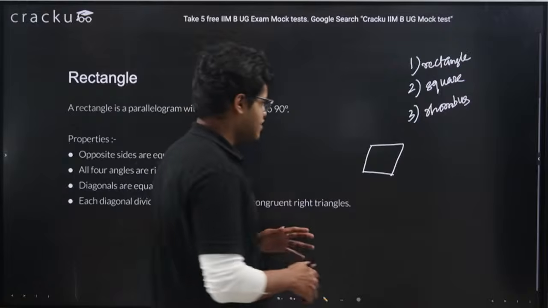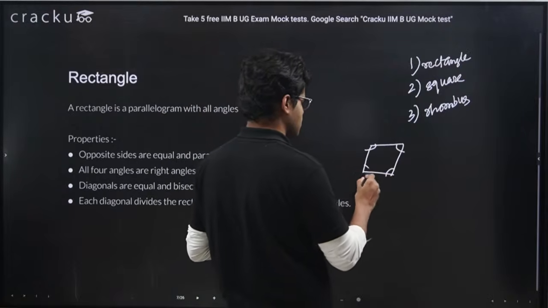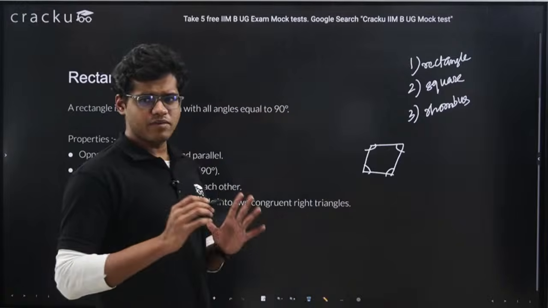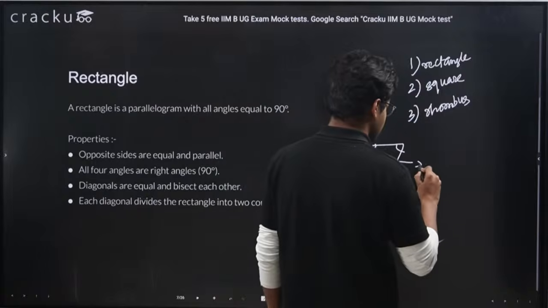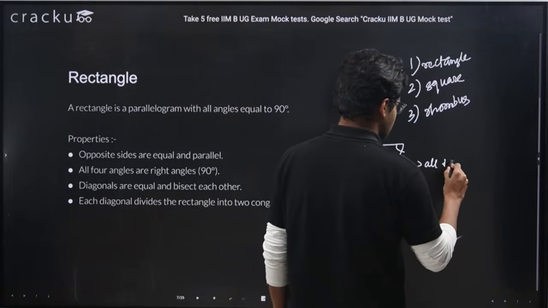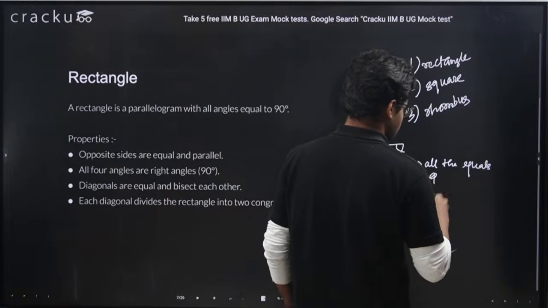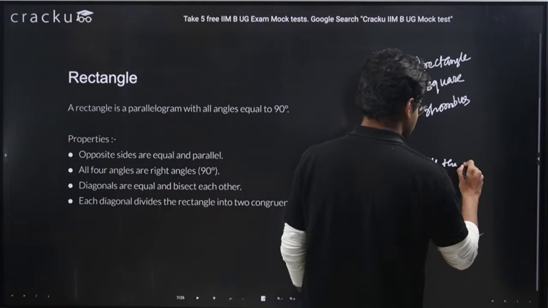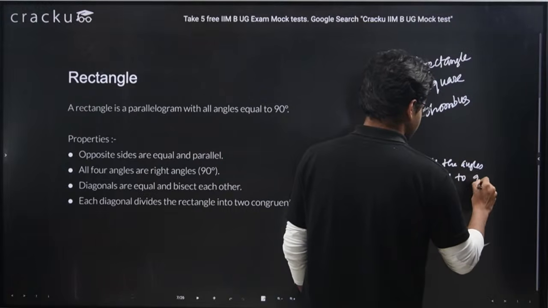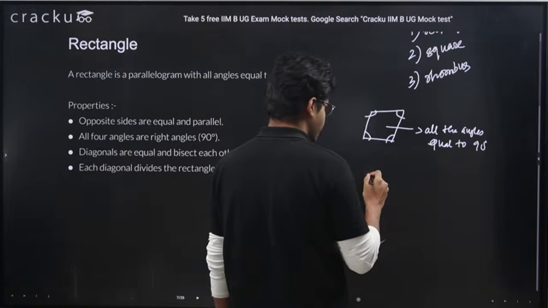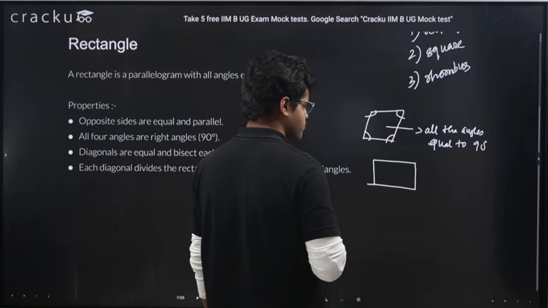If in this parallelogram I make all the angles equal to 90 degrees, we will get a figure quite like this, right?